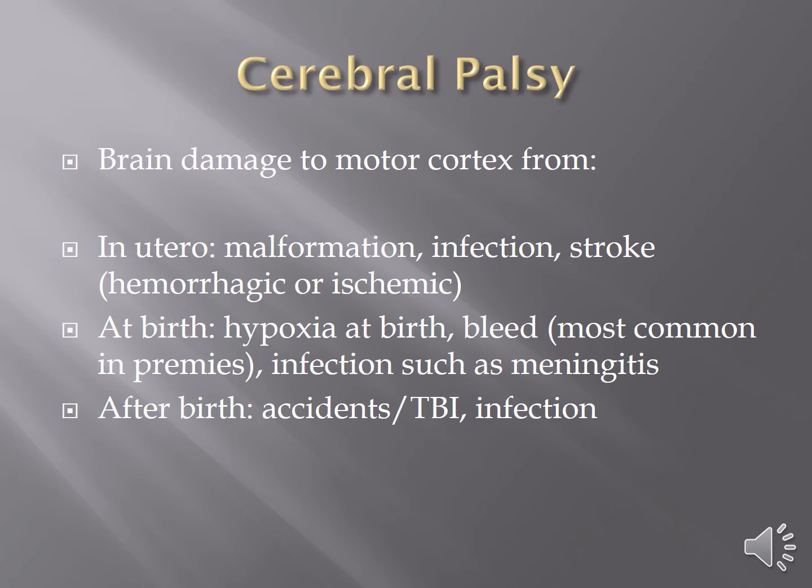At birth, the largest risk to preemies is a brain bleed, so a hemorrhagic stroke. That is the largest risk for preemies. They just tend to have a lot of brain bleeds, which can cause a stroke. Also at birth, babies can be infected with meningitis. They also can get pneumonia at birth, which can sometimes have side effects of anoxia or hypoxia.